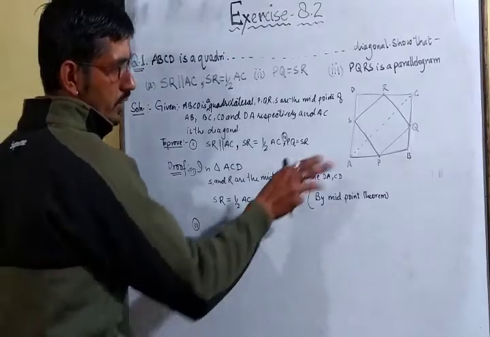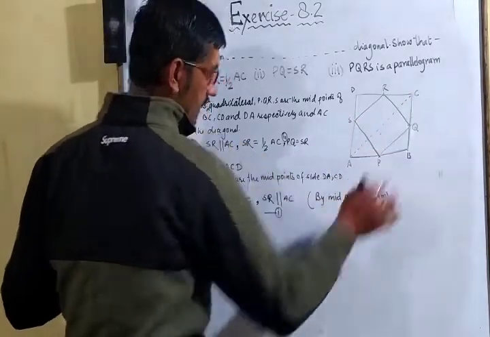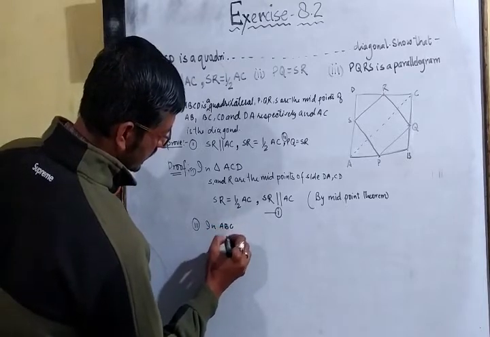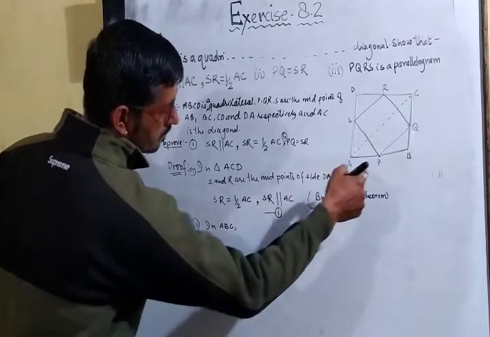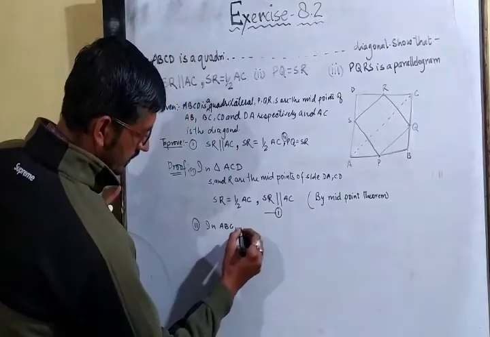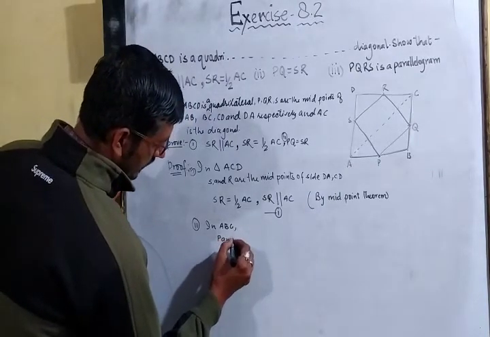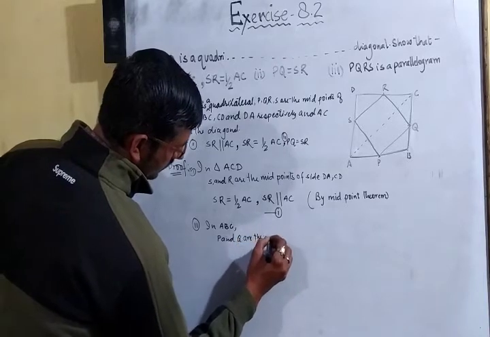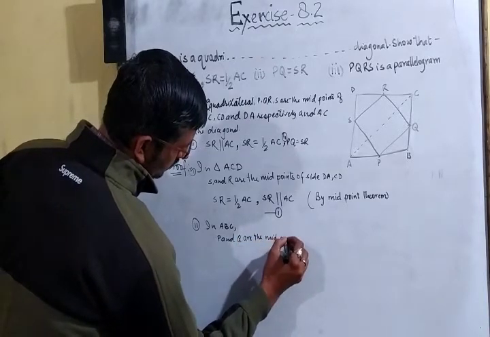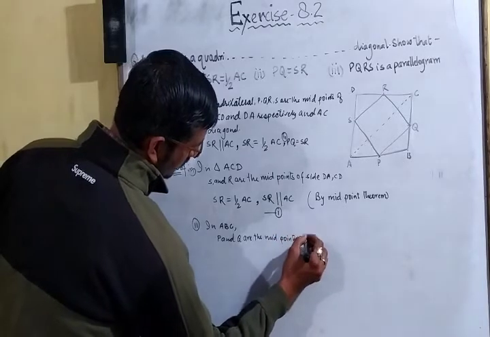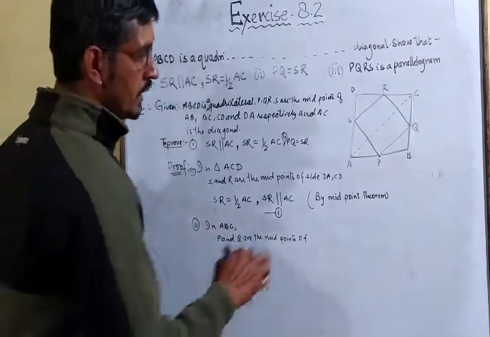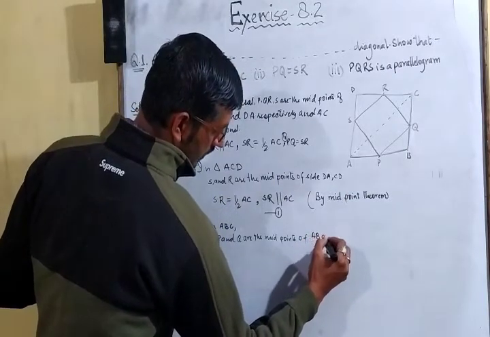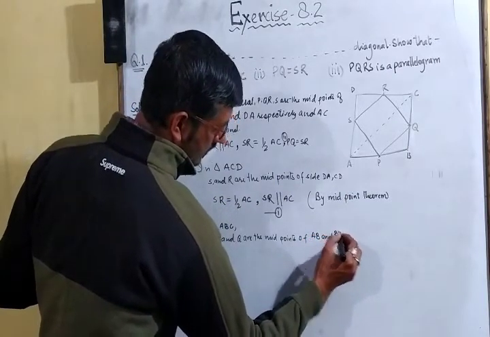Now moving on to this triangle ABC. Now in triangle ABC, here P and Q are the midpoints of side AB and BC.